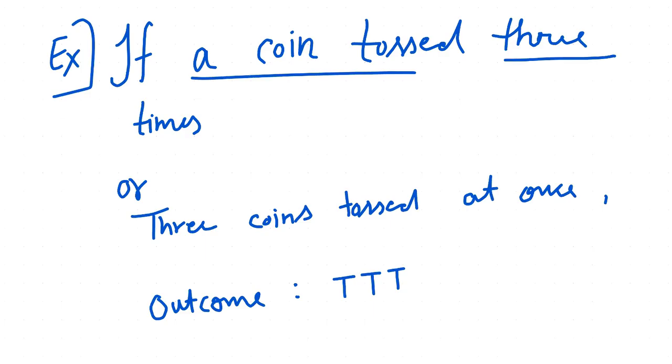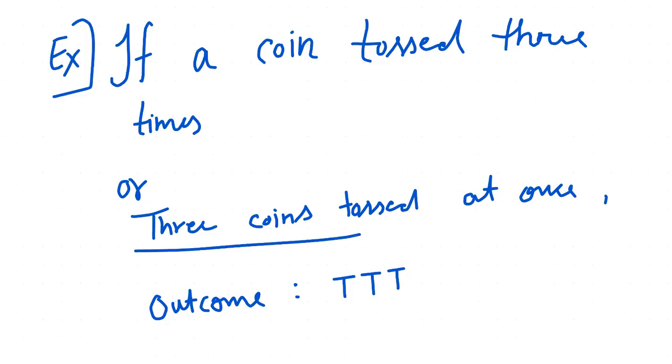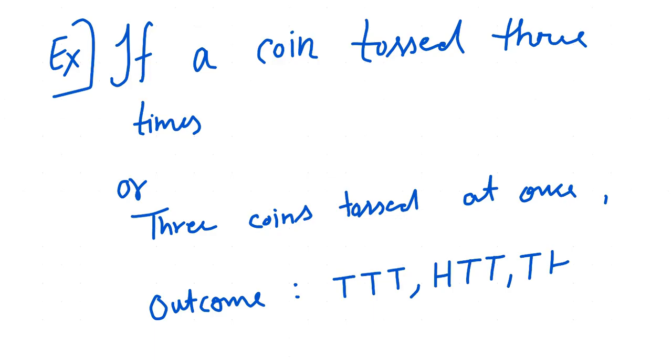If we are using 3 coins, we can get tail, tail, tail on all 3 coins. Or we can get a head on the first and tail on both others, and like this in these 3 ways.